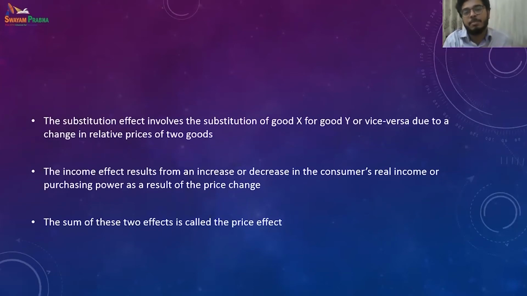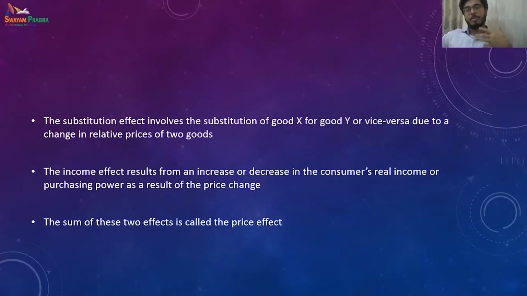So whenever the price of one commodity changes, the composition impacts the consumption of both commodities, right? That is the substitution effect. The income effect results from an increase or decrease in the consumer's real income. That means when the price changes, how many I can buy, that purchasing power, varies.